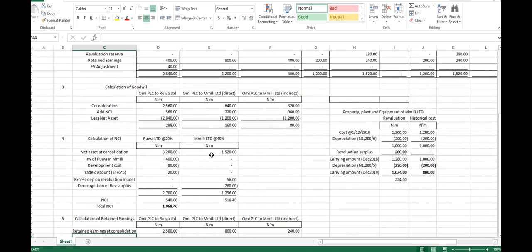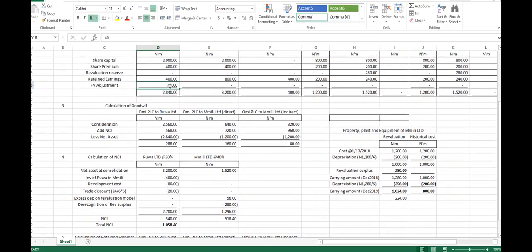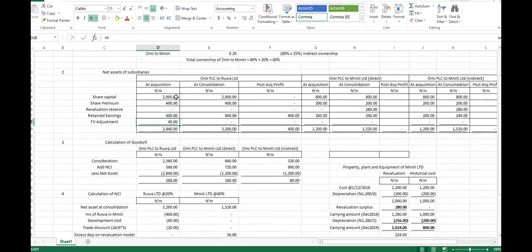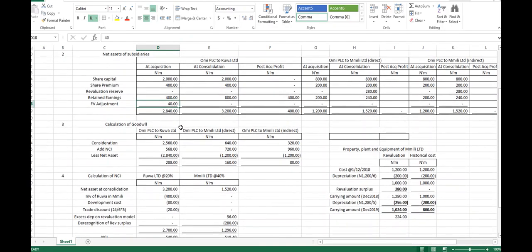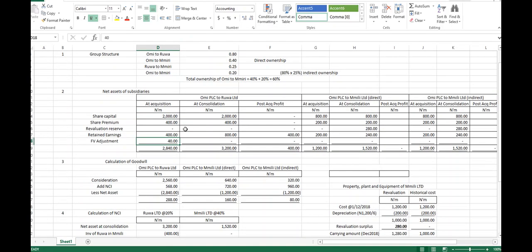Now, in this retained earning, what do we have? We have fair value adjustment here. Depreciation. The fair value adjustment is on whose account? Rua's account, right? Okay. Now that fair value adjustment of 40, have we taken it?